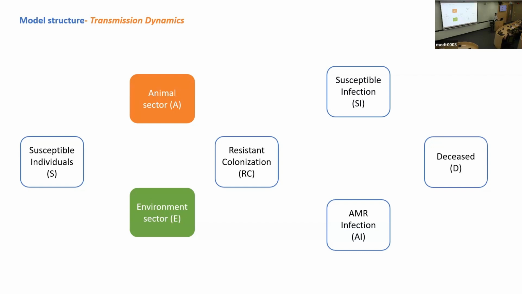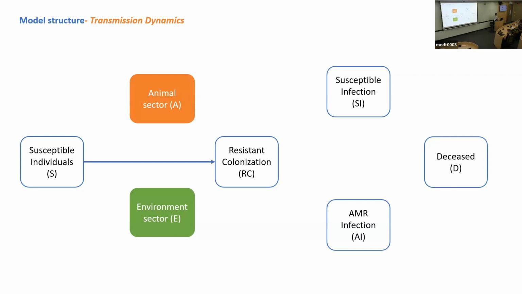Here we are thinking that these three sectors may interact with each other. Animals may have colonized strains that transfer to human beings and also to the environment. So we have these two parts. Here is how things go.